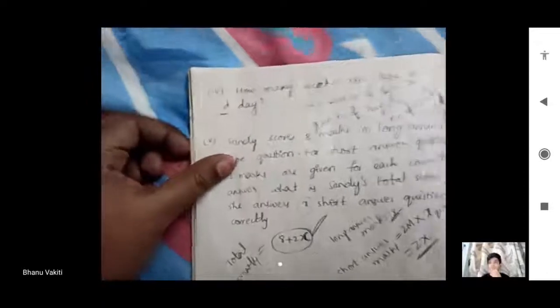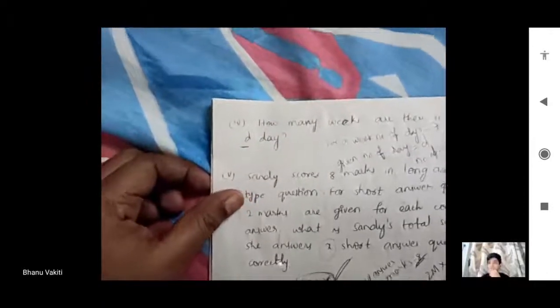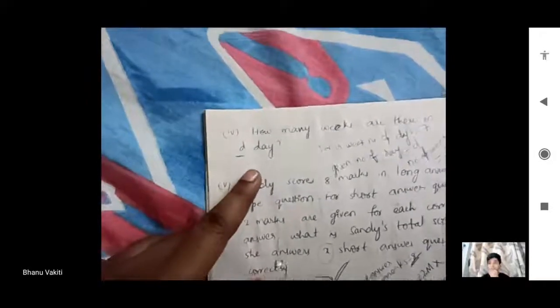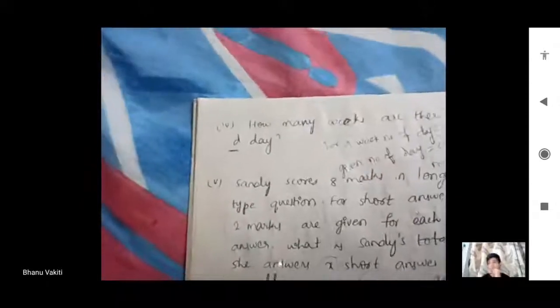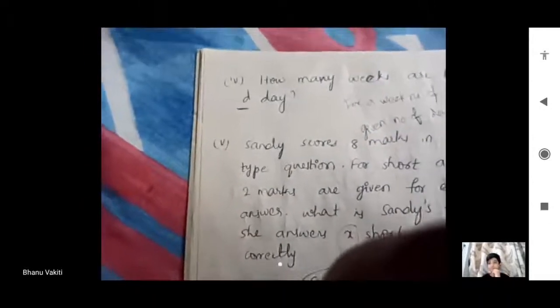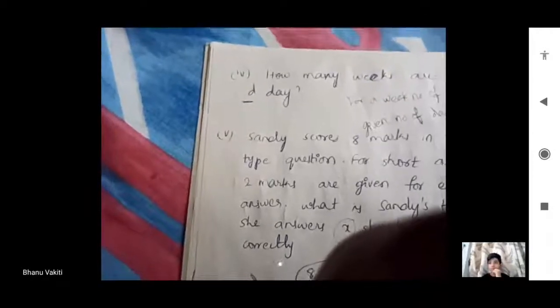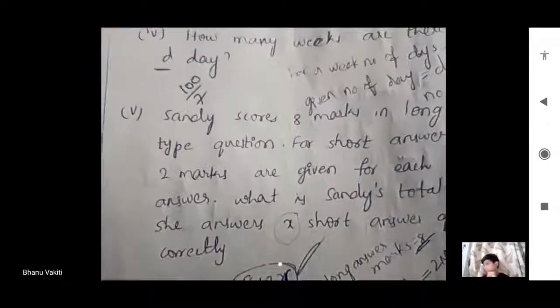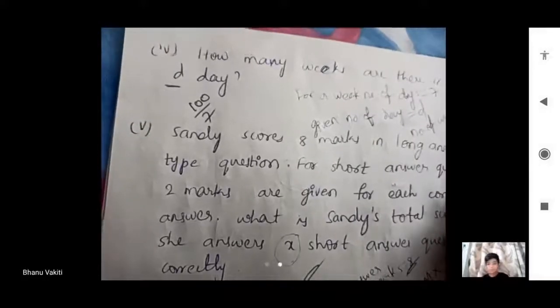And next one is how many weeks are there in d days. So for a week how many days nana? 7. So for d days how many weeks? For 100 days how many weeks nana? 100 by 7 we have to do. So like that manner here d by 7 we have to do. Don't get confused. Number of days divided by 7.